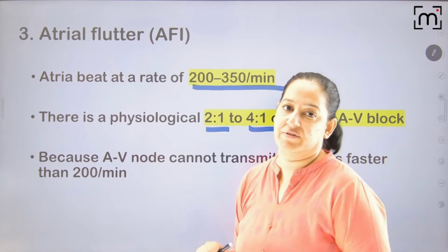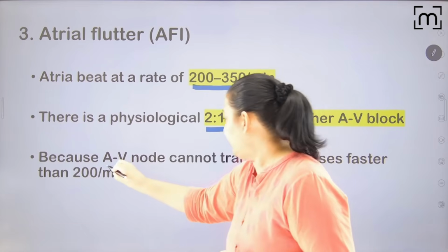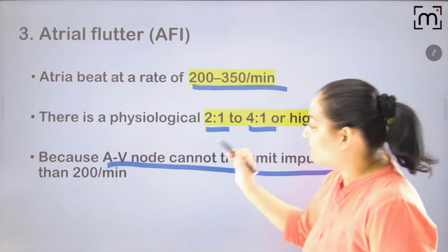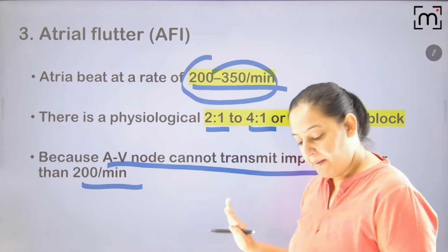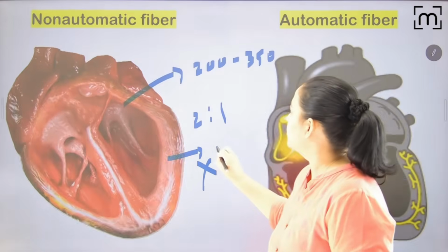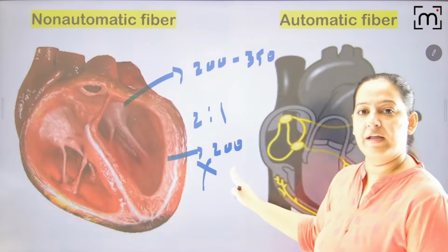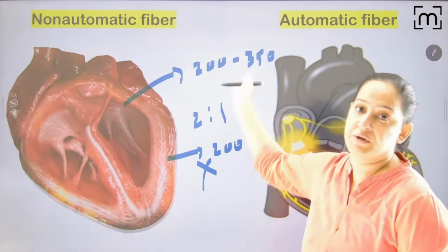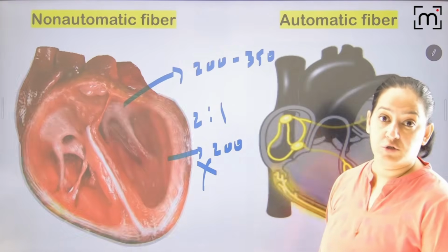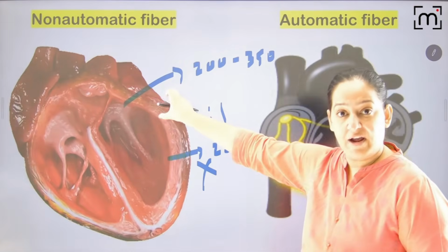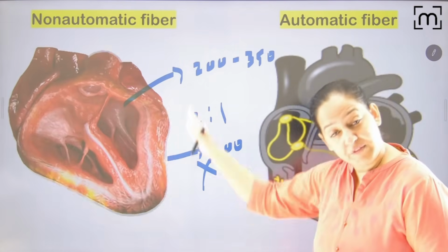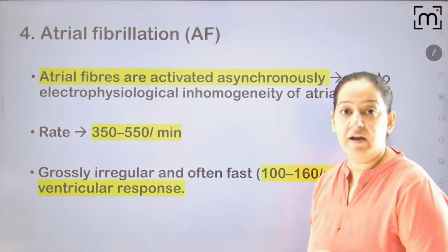That is atrial flutter, because the AV node cannot transmit impulses faster than 200. So the maximum impulse transmitted to the ventricle is 200. So the ventricle is conducting at 200 only, but the atria is conducting at 200 to 350. And it is a 2:1 block. The AV conduction ratio is 2:1. So two signals in the atria and one in the ventricle. One of them is transmitted to the ventricle. So that is atrial flutter.